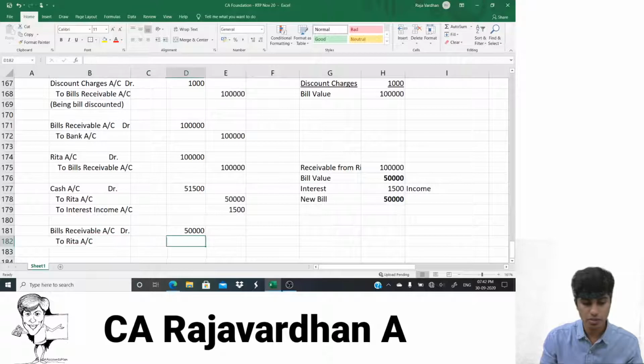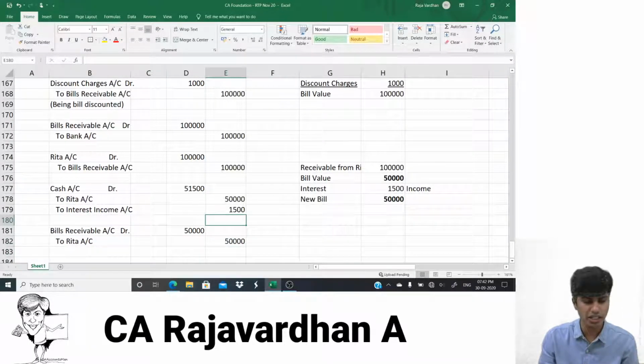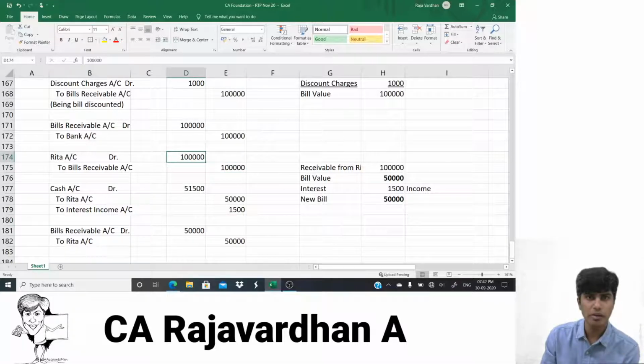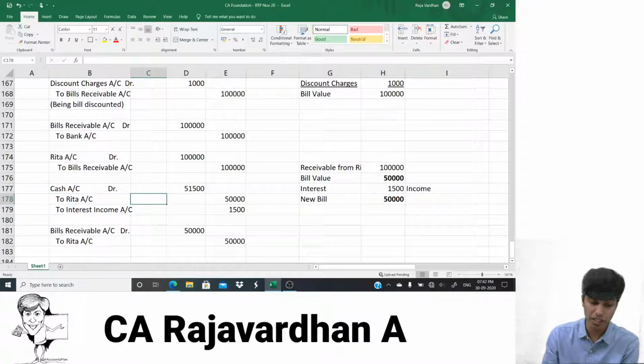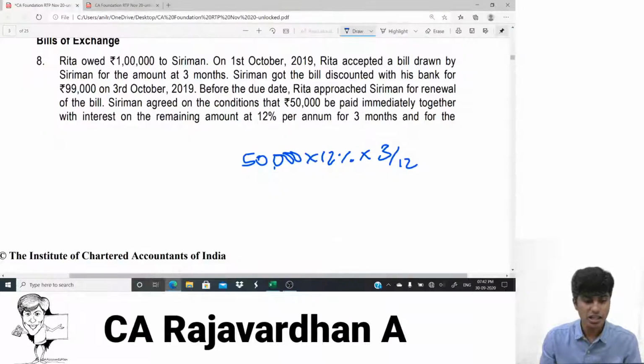Rita account, 50,000. Now if you can observe, things are getting fine here. See, Rita account debit 1 lakh. Rita account credit 50, credit 50. 50,000 she paid by cash. 50,000 she gave a new bill. And 1,500 compensation also she paid. She need not pay that, but she still paid that. Yes or no? Did you guys get this? Come on, let's go ahead.